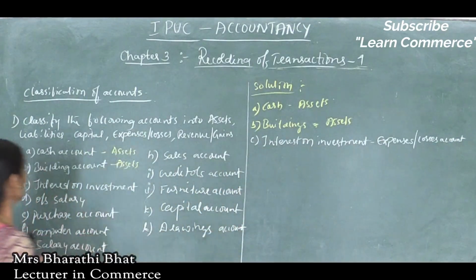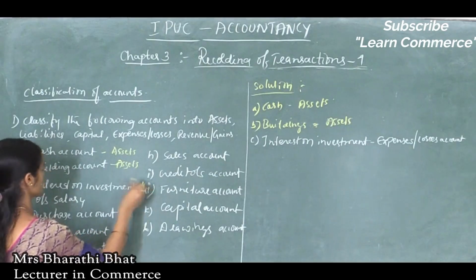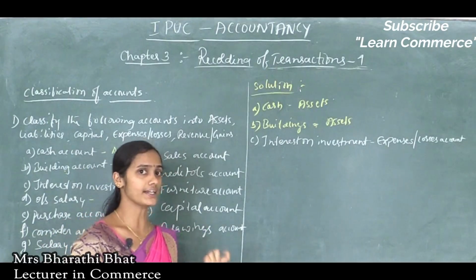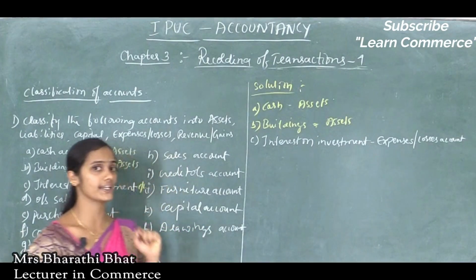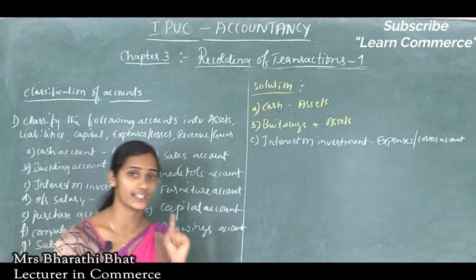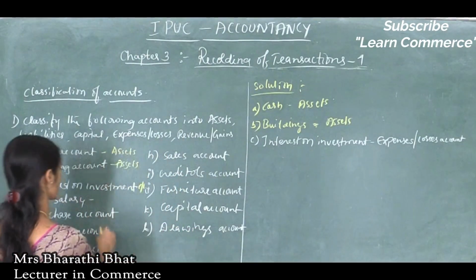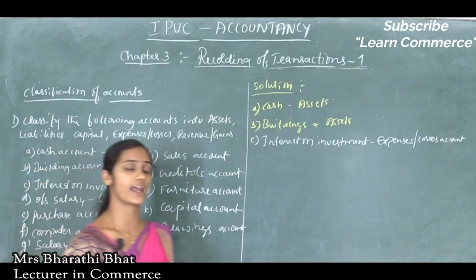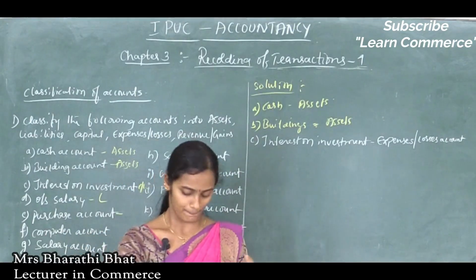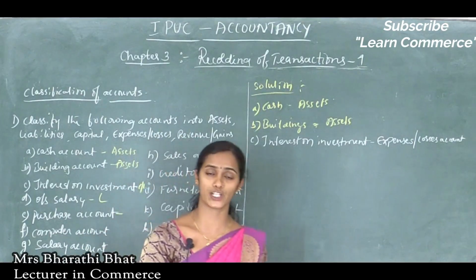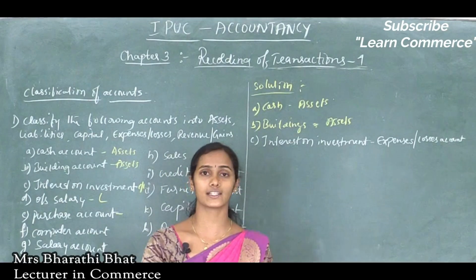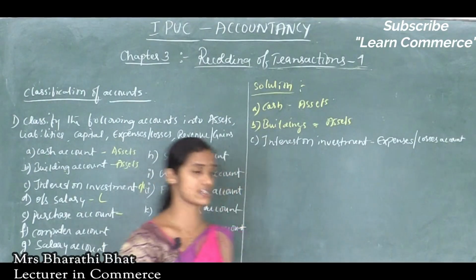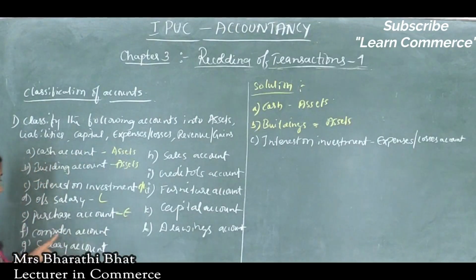And next one is outstanding salary. Outstanding salary means last month's salary not yet paid. Many times I told that it is a responsibility for the organization. It is a liability for the organization. So it comes under liability. And purchase account. Purchase is always considered as expense to the organization. Purchase of raw material, stationery items, envelopes or newspapers, all these come under expenses. So purchase comes under expense.